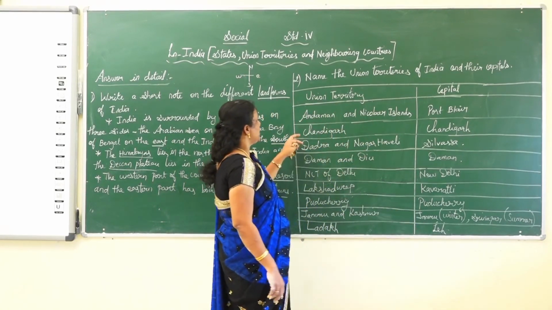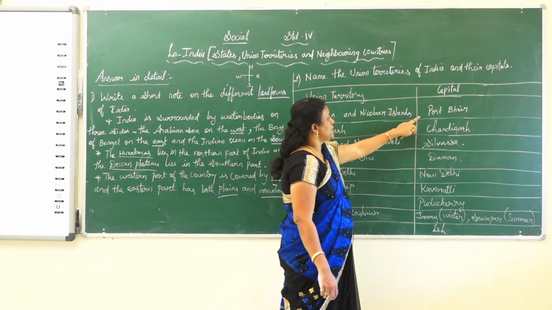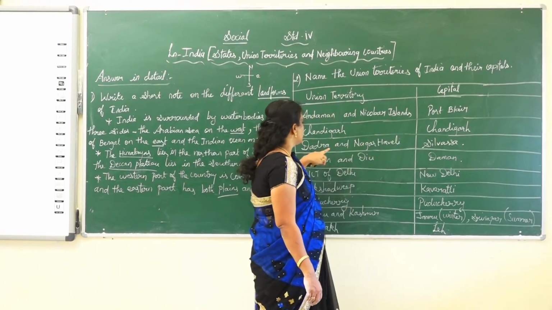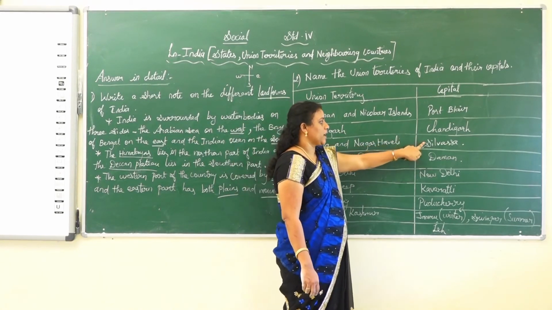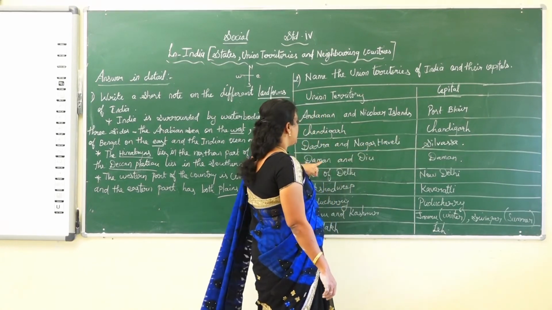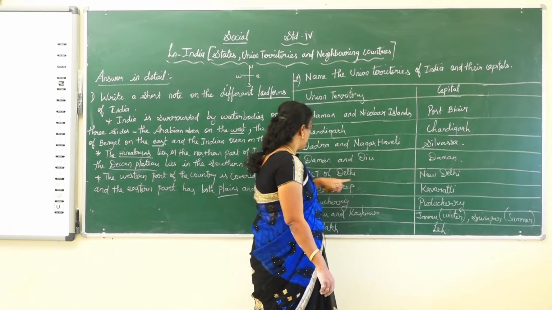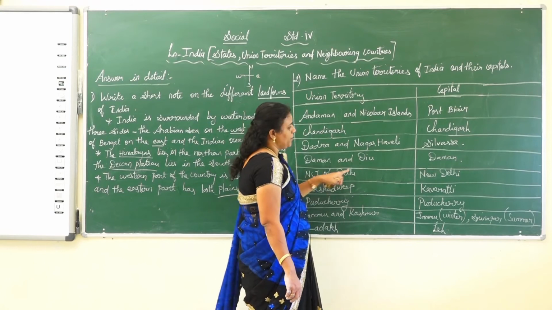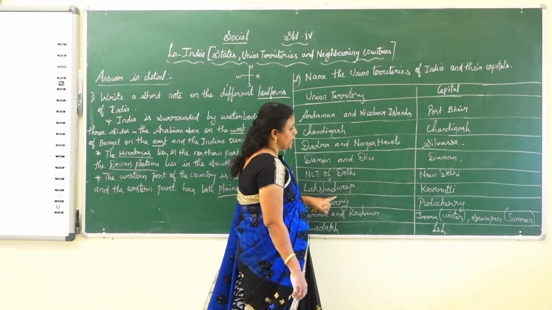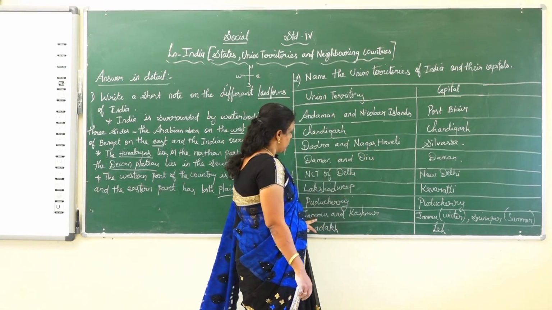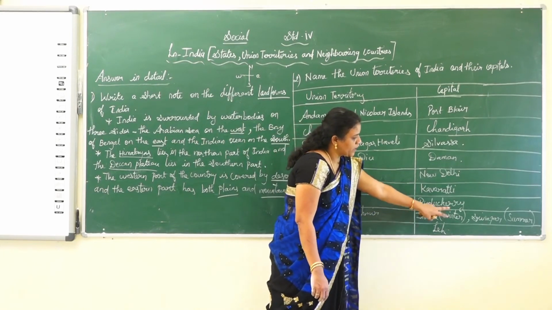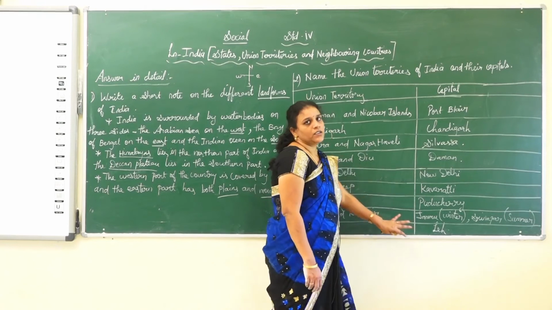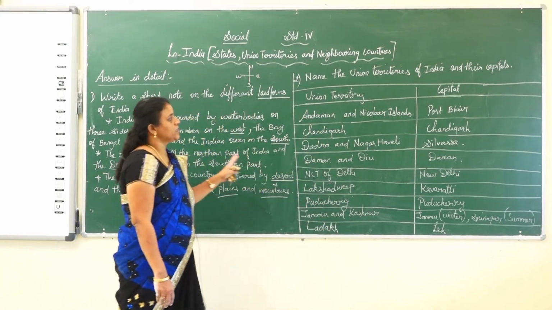Once again I just repeat, Andaman and Nicobar Islands, it is Port Blair. Chandigarh, the same Chandigarh. Dadra and Nagar Haveli, the capital was Silvassa. Daman and Diu, the capital was Daman. NCT of Delhi, the capital was New Delhi. Lakshadweep, Kavaratti. Puducherry. Jammu and Kashmir, Jammu in winter and Srinagar in summer. Ladakh, Leh. So these are the details you have to learn.